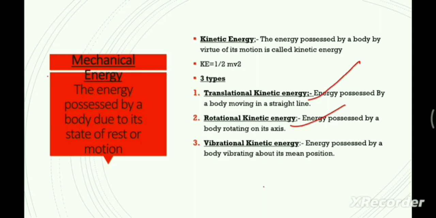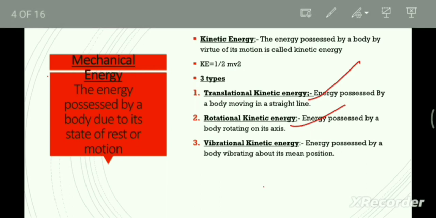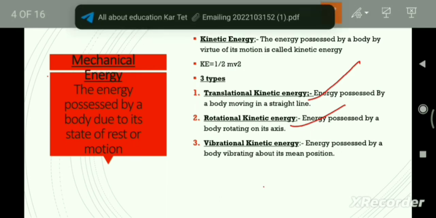When a body is rotating about one axis, in its round rotational motion, that is called the rotational kinetic energy. Next, vibrational kinetic energy, energy possessed by a body vibrating about its mean position. For example, a guitar, that is the vibrational kinetic energy. Okay, hope you are understanding this concept.